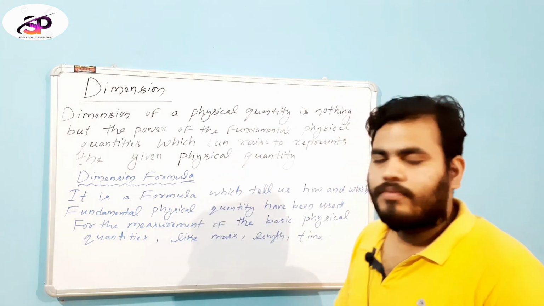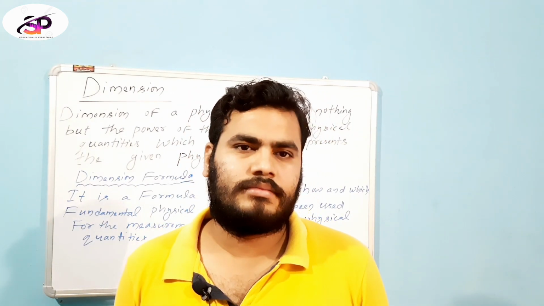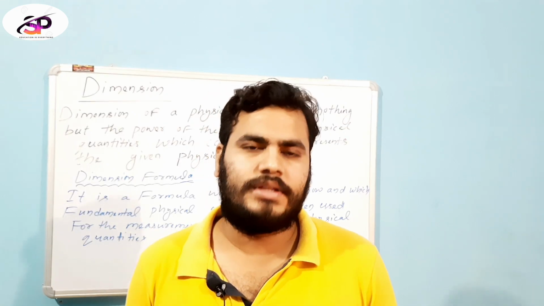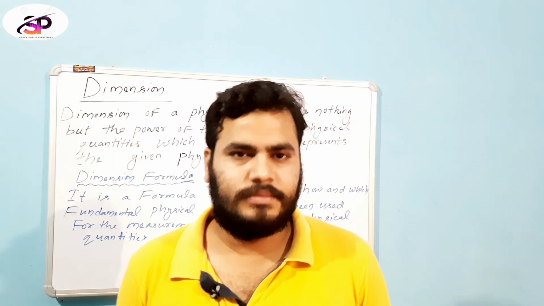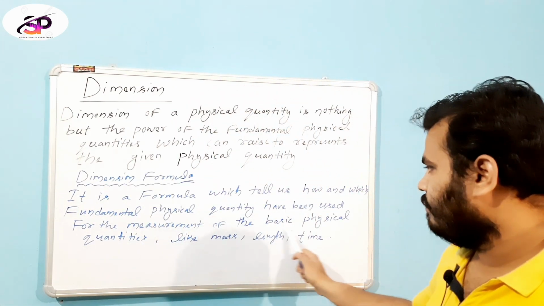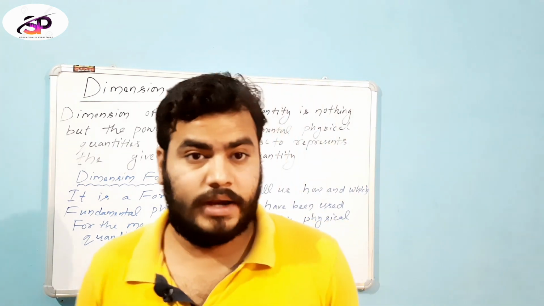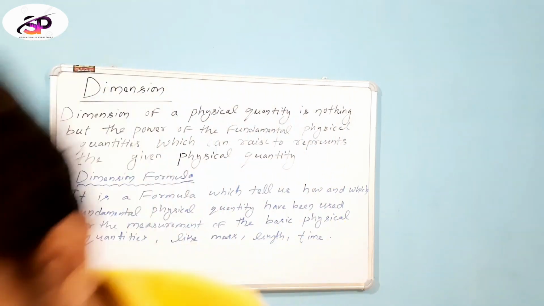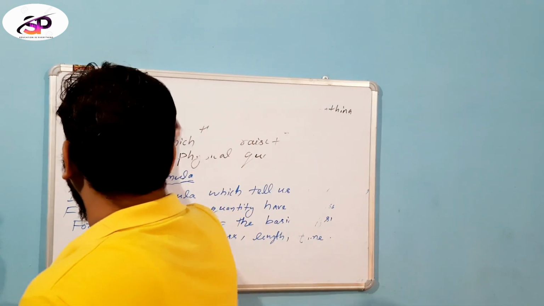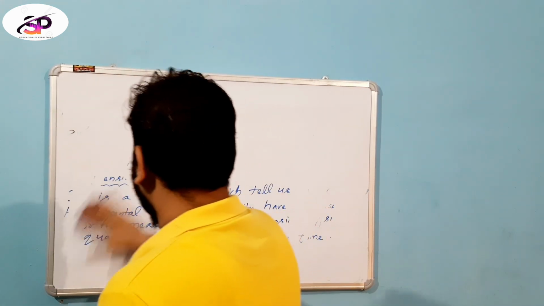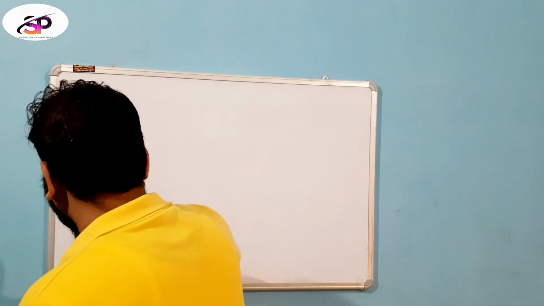And what do we mean by dimension formula? It is a formula which tells us how and which fundamental physical quantities have been used for the measurement of the basic physical quantities like mass and length. Now, how to write the dimension formula.